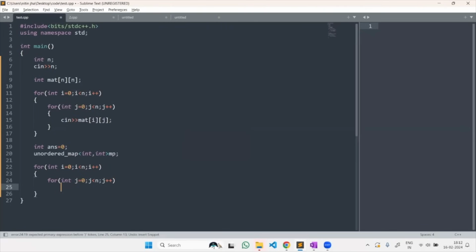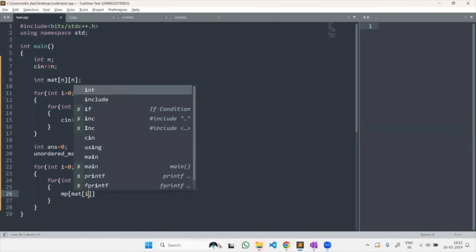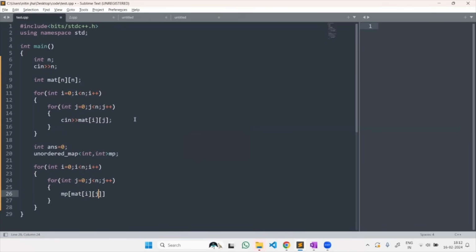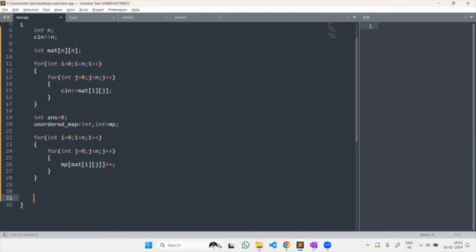Now you can see what I'm doing here. Simply doing MP of matrix of i comma j plus plus. So what will this actually be doing? It will be getting its key value pair. I have already explained this. Now, after getting the frequencies, I just have to check which occurs an even number of times.